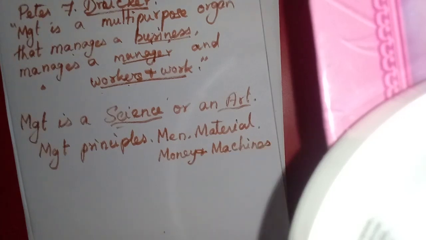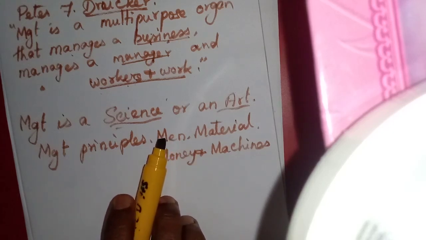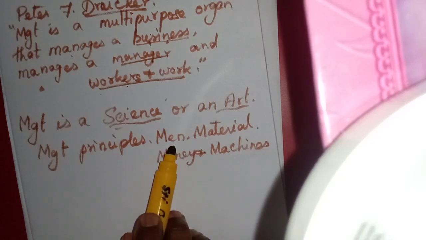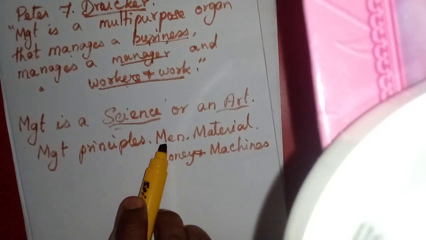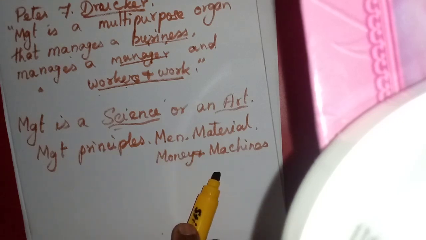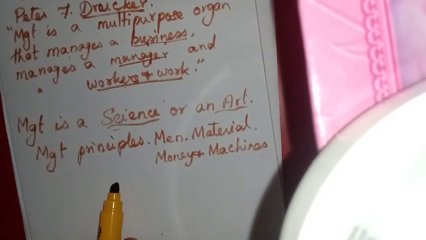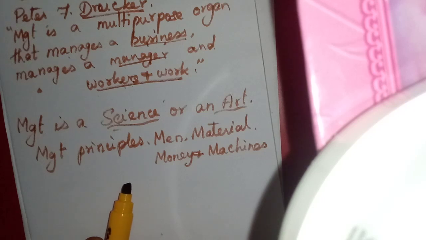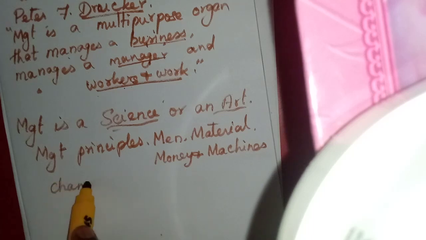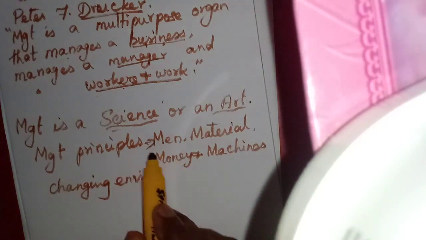These are the principles, but when we put all these principles together and work, we cannot exactly or precisely prove that a principle is correct, because we know that the environment is continuously changing. People's fashion, design, taste, preference, everything is changing. So in the changing environment, these principles cannot be clearly proved.